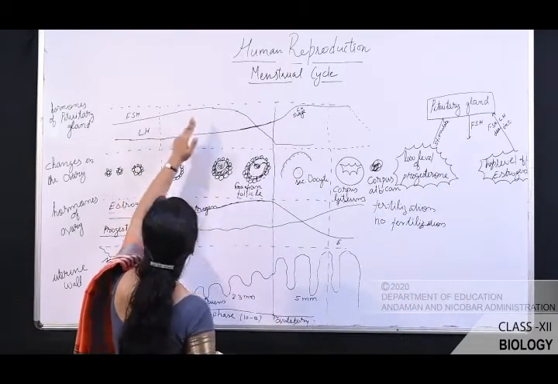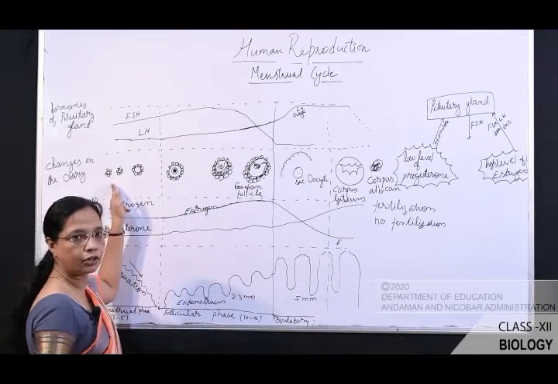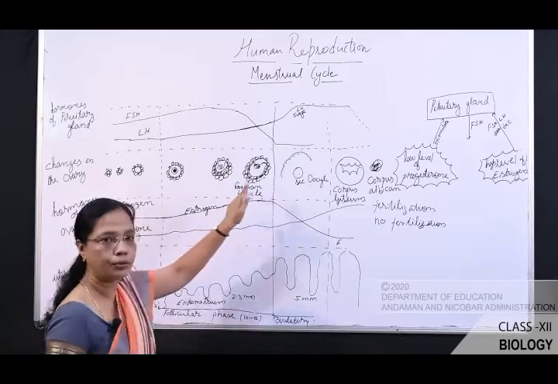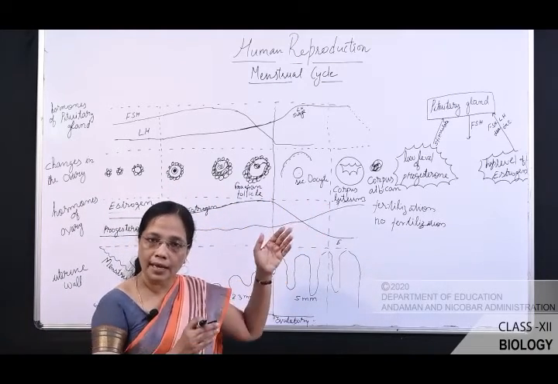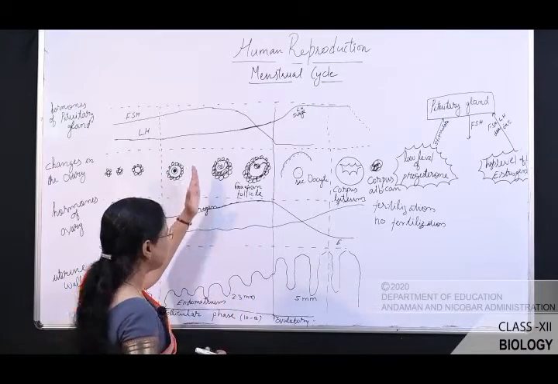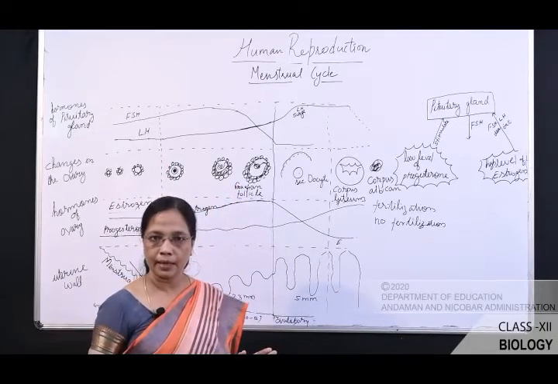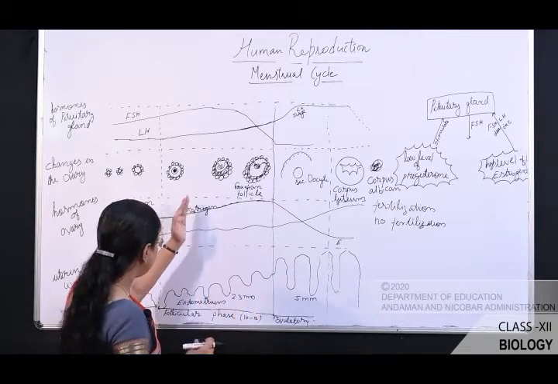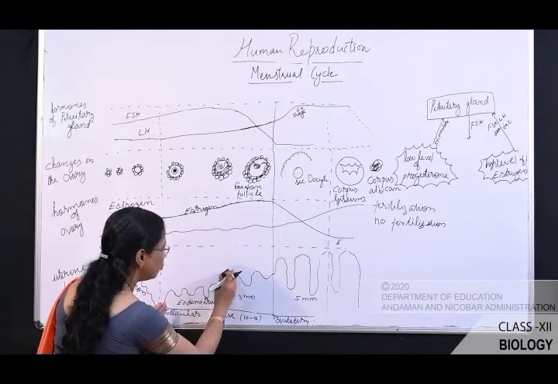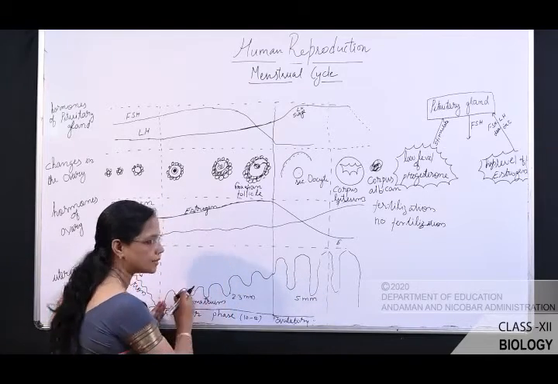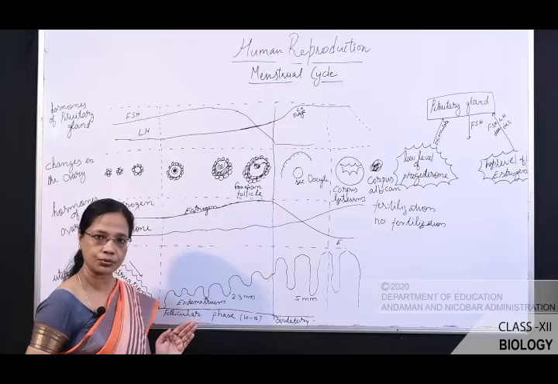As the FSH increases, it helps in the development of the primary follicle into the Graafian follicle. As the primary follicle develops into the Graafian follicle, it secretes estrogen. The level of estrogen increases, and as it increases, the endometrium thickens. That means there is a repairing of endometrial tissues.